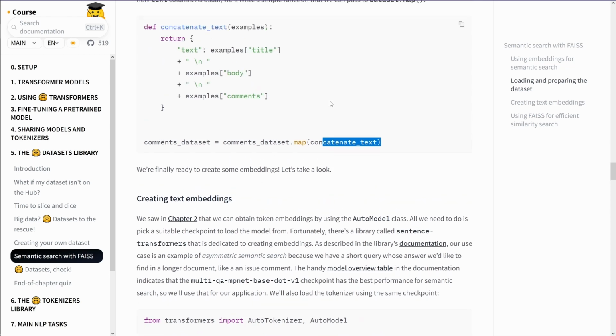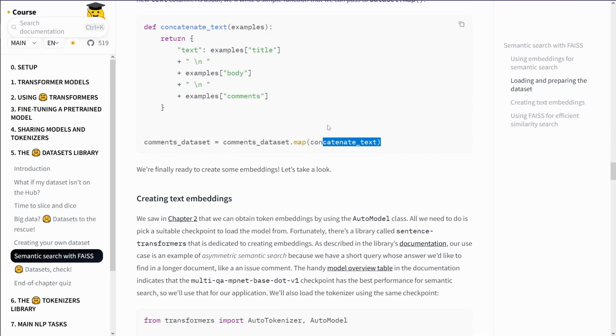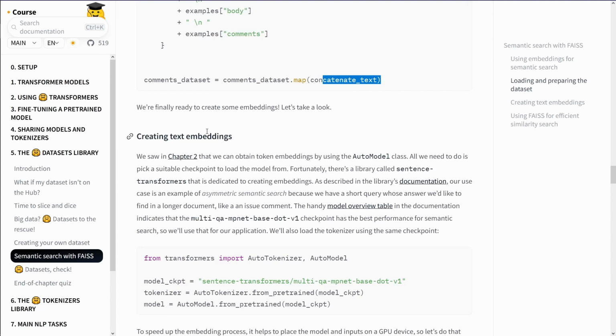Okay, we still have not seen our dataset. Why do they not show us the first lines of our dataset? I want to see the structure. What is string? What is the D type of all our... Okay, let's move on. Create text embeddings.